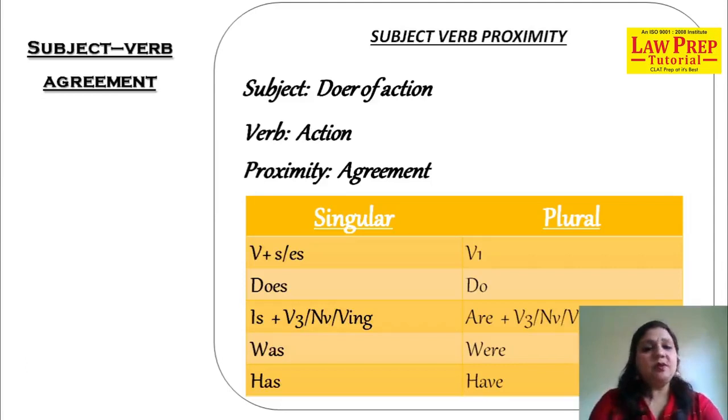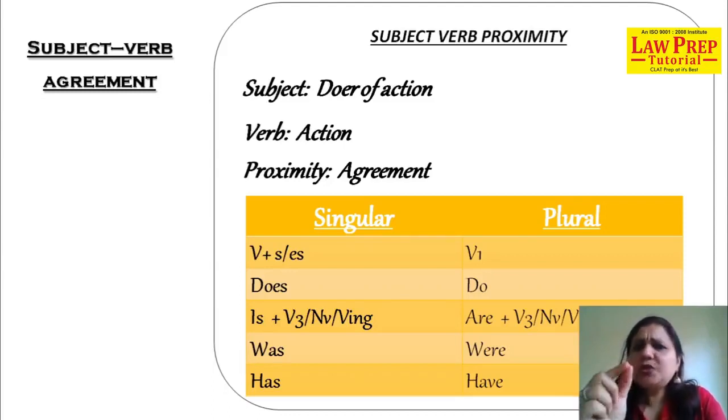What are singular verbs? See, singular verbs are framed in 5 methods. The first method, verb plus s or es, is called singular verb. The second, we use does, that is also singular. Is a helping verb. It can be combined in 3 ways. Well, we'll do the verb sections in the coming sections. I'll tell you the rules. I'll tell you all those tricks.